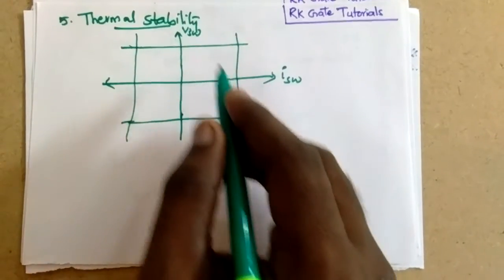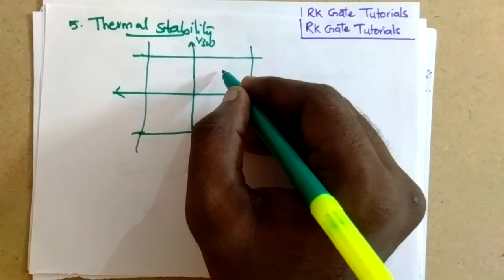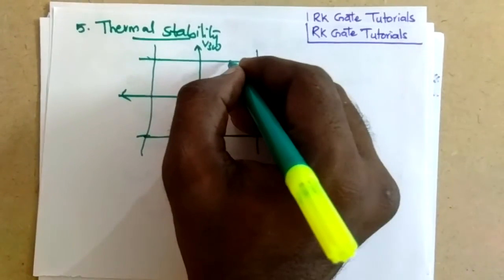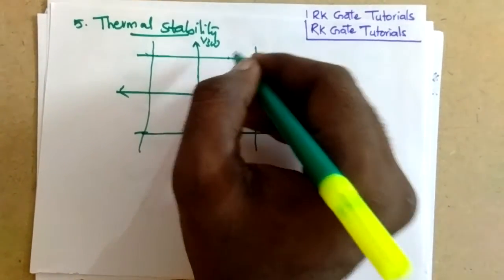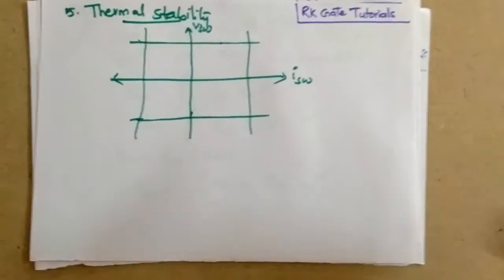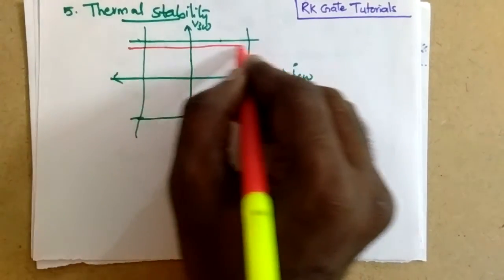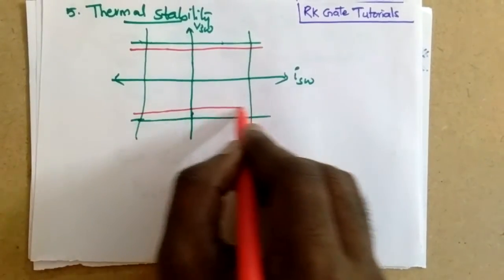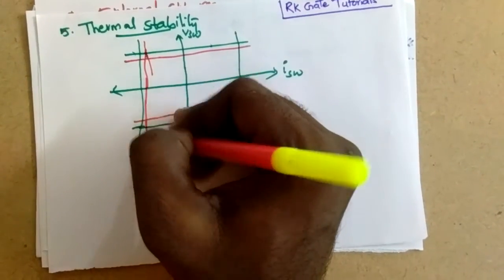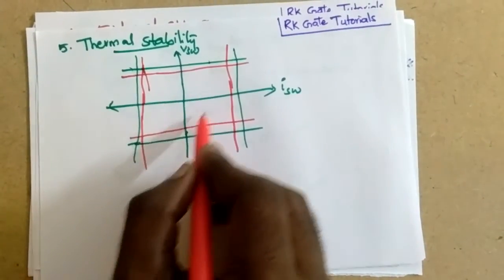So this will be the safe operating region. If this is the point, is it operating? No, it is not operating. If this is the point, is the switch operating? No, it is not operating. So you need some safe protection, so for that you need to reduce some more for safety. This is the safe operating region. Let me take it like this. Now this is the safe operating region.